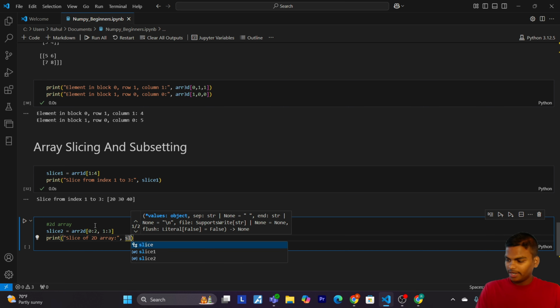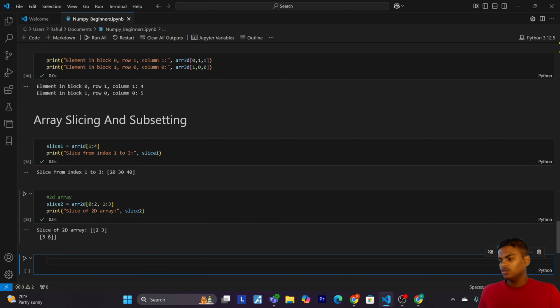So let's write slice2. Okay, so here we have 2, 3 and 5, 6 elements. Okay, so array_2D index 0 to 2 and 1 to 3 extracts rows 0 to 1 and columns 1 to 2. Okay, the slicing applies to both dimensions.